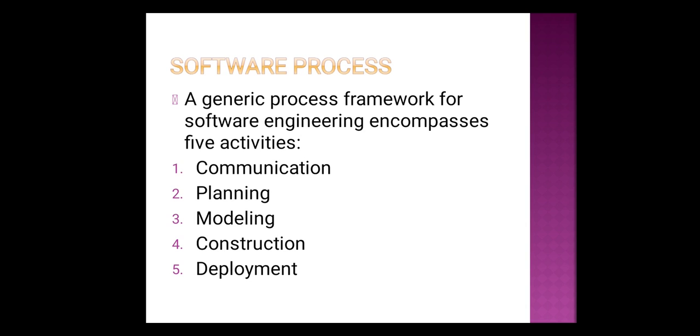So during planning, we plan for the software engineering work, and we also analyze what kinds of risks may occur, what resources are required, what other work products we should develop, and what schedule, budget, time, and effort are required. All this is done in planning. Once we identify all these planning activities, we go to the next activity, that is modeling. During modeling, we create certain models which allow the developer and the customer to better understand the software requirements.